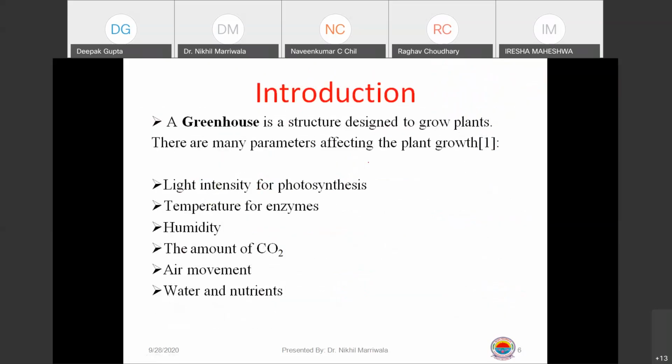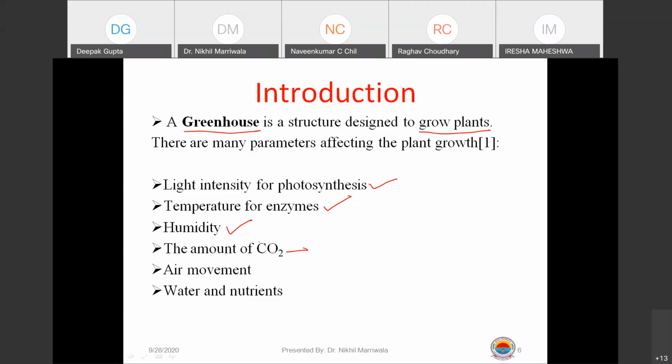For the benefit of all those participants who don't know what we are referring to: we are referring to a greenhouse structure. Though we have heard this name several times, this is a structure used for the growth of plants and effectively growing good yield. How do we do it? We control the light intensity for appropriate photosynthesis to happen. The temperature is controlled for the enzymes to grow. The humidity factor is controlled so that the growth of the plant isn't affected to that extent.